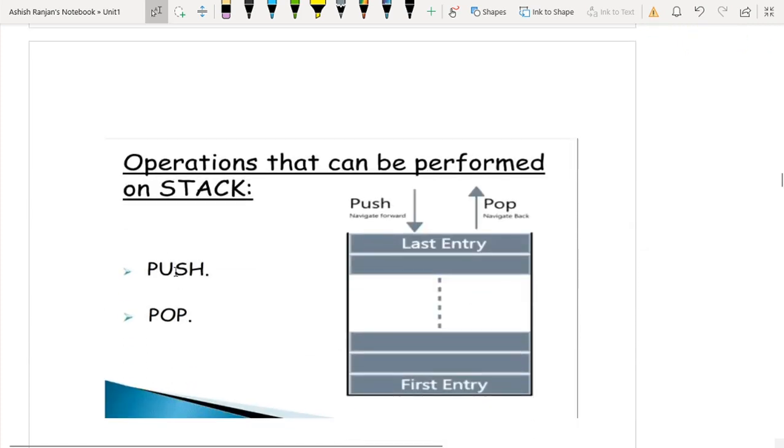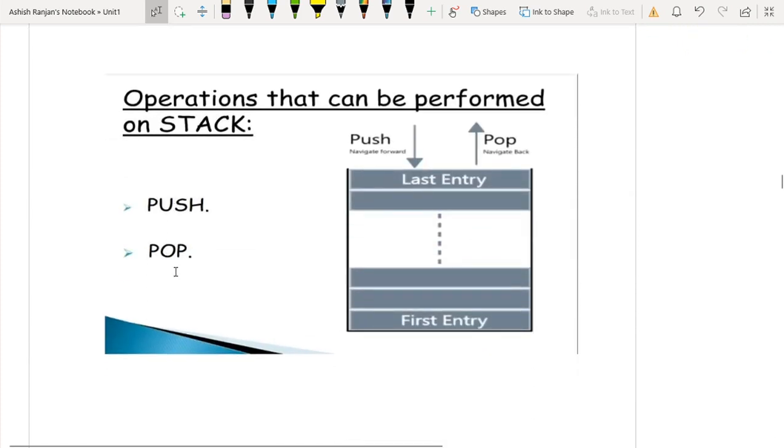Okay. Now, this is the way we have to insert the element. This is the way we have to pop the element. And the operations are known as push and pop. Push means inserting the element in the stack, and pop means deleting the element from the stack.